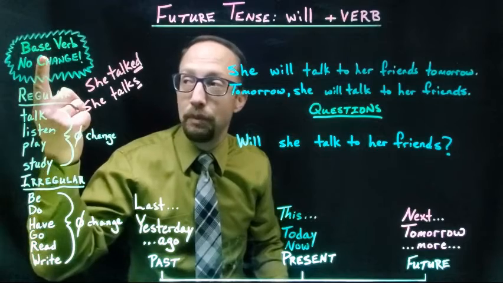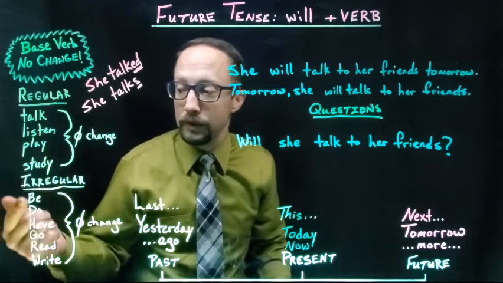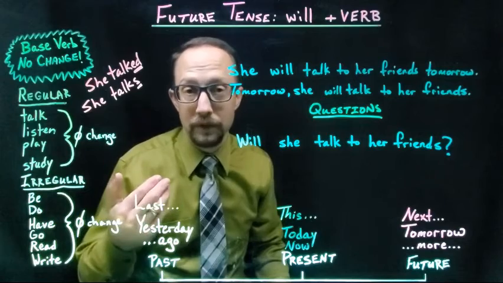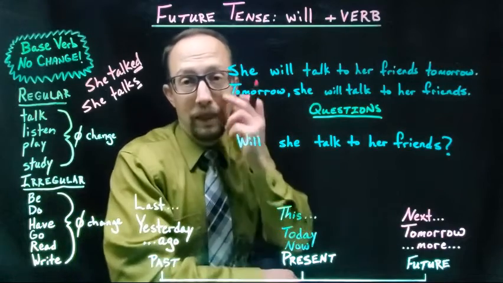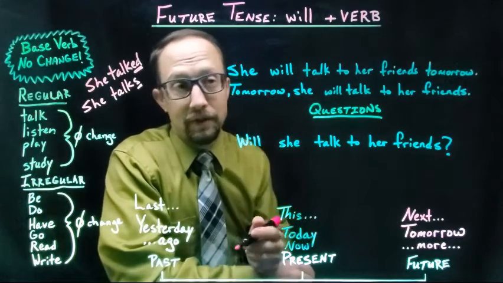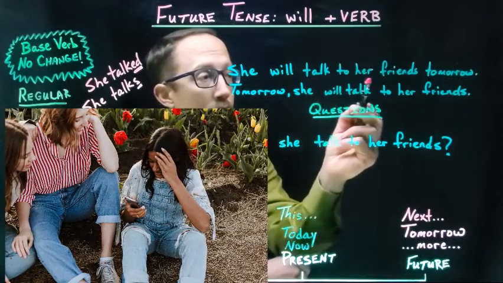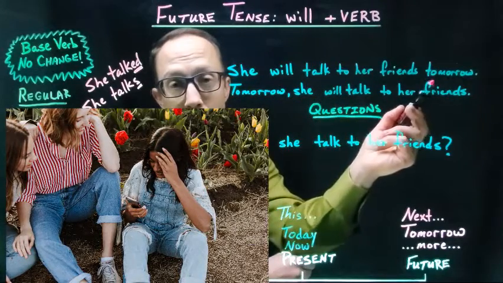We just use the base verb, just this form of the verb. It never changes with future tense. So let's look at a sentence like, she will talk to her friends tomorrow.